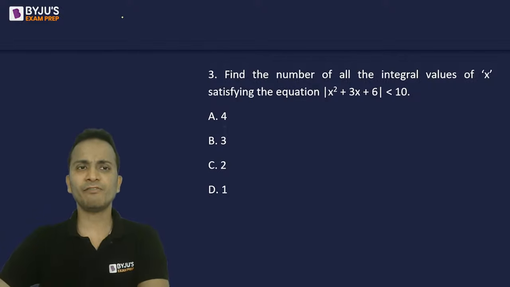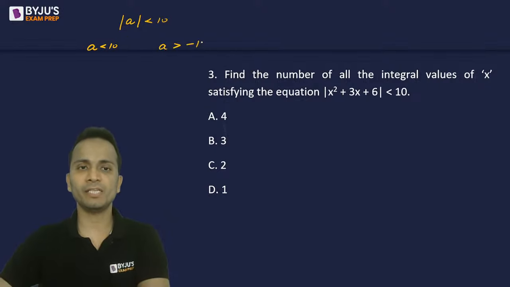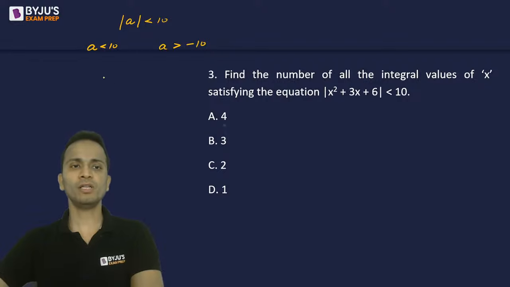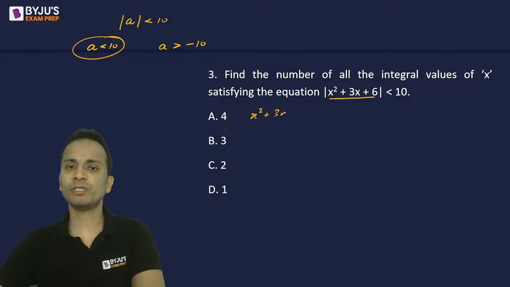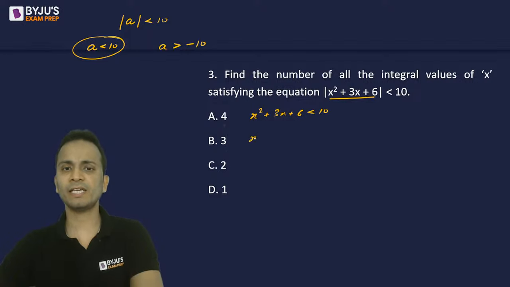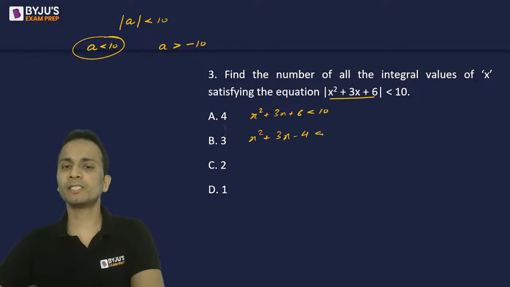Now we can say that if we are given modulus of a is less than 10, then I can write it as a is less than 10 and a is greater than minus 10. Okay. So first of all, I'll use the first case where x square plus 3x plus 6 is less than 10. Now simplifying this, I get x square plus 3x minus 4 is less than 0.